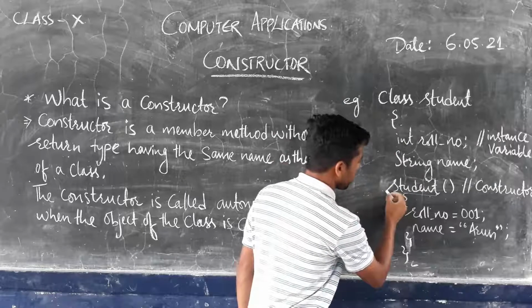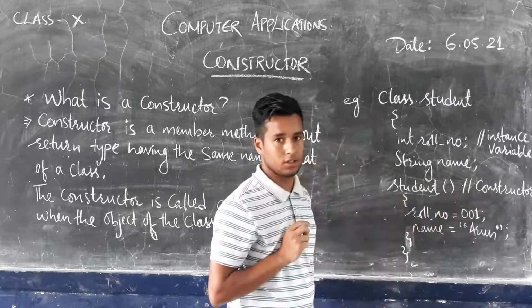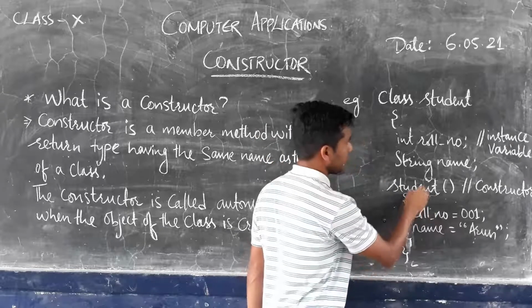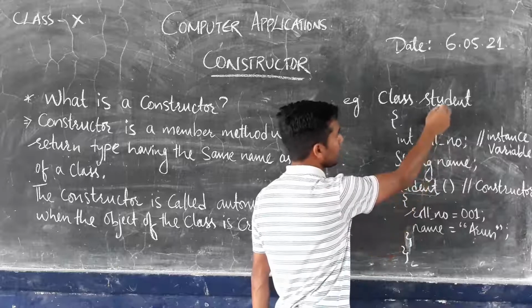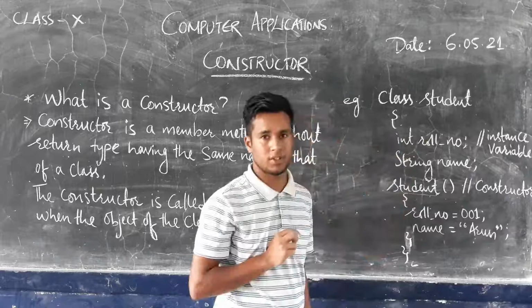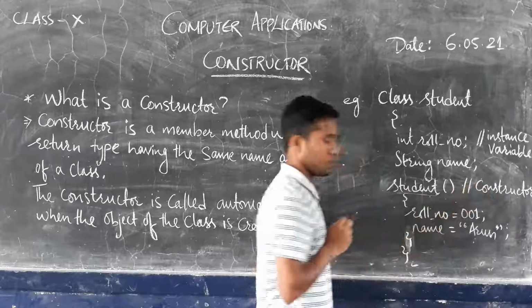This portion that I have written, Student with brackets open and close, is called a constructor. If you compare the name of the class and the name of the constructor, it is the same, which is why this portion is called a constructor.